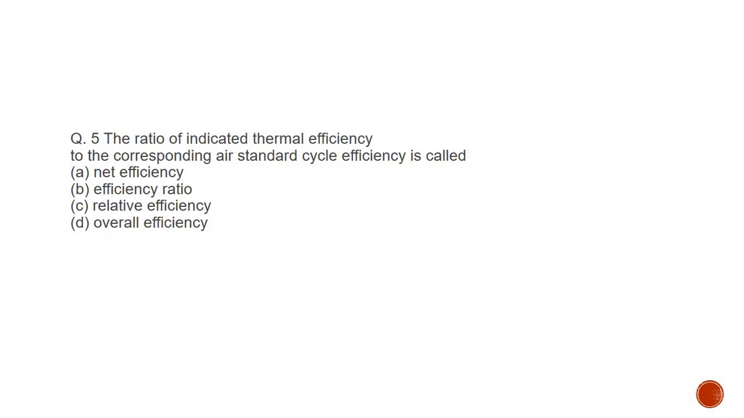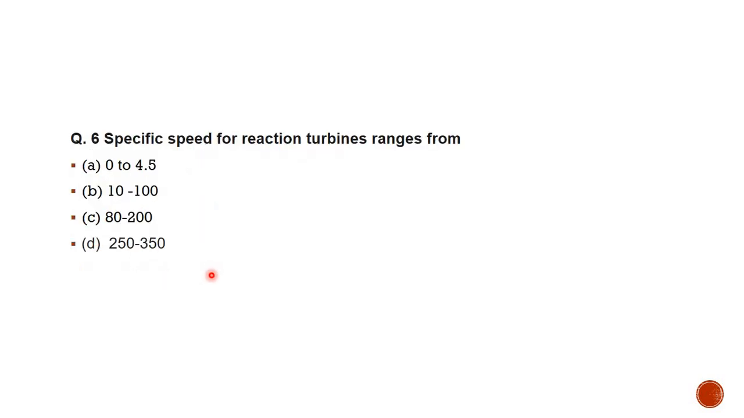The fifth one is the ratio of indicated thermal efficiency to the corresponding air standard efficiency is called dash dash, and 4 options are given. First one, net efficiency, second, efficiency ratio, third, relative efficiency, and fourth, overall efficiency. The correct option is option C, relative efficiency. Okay, so we will proceed further.